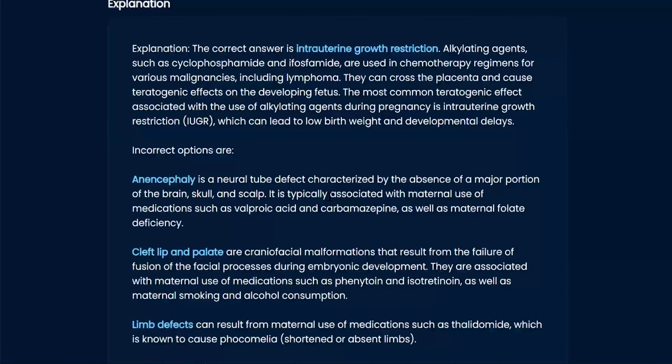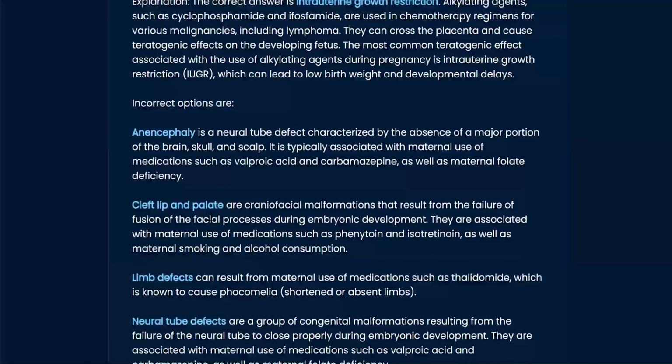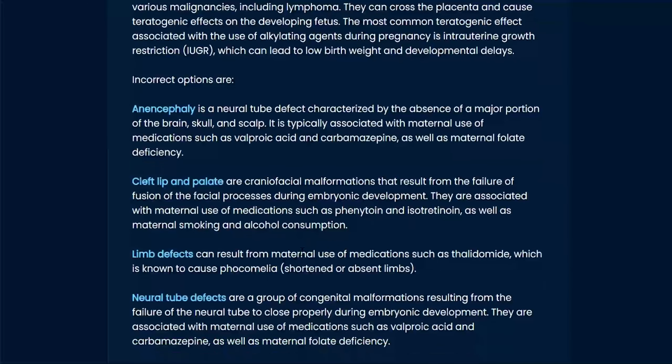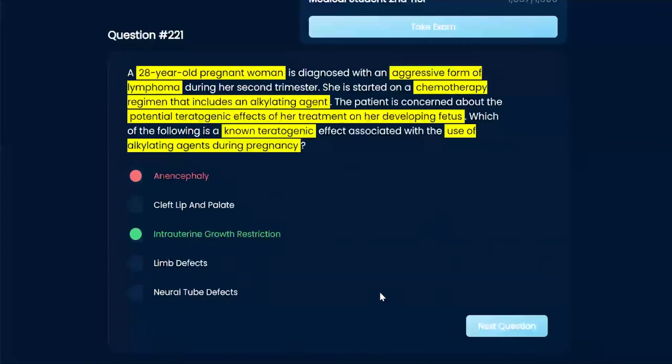And so what affects folic acid in pregnancy is going to be your valproic acid and carbamazepine, your seizure drugs, which will give you anencephaly. And then cleft lip and palate, you can get with phenytoin or isotretinoin if you're talking about teratogenic effects. Limb defects, the flipper babies, is thalidomide, exactly. Neural tube defects are in kind of the same category as anencephaly, with issues of folic acid deficiency. So that's how you kind of can work through it.